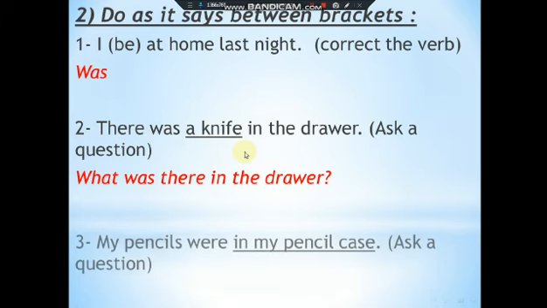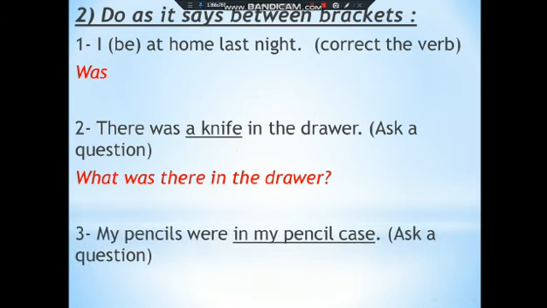Number 3. My pencils were in my pencil case. Ask a question about the underlined word. In my pencil case is a place. It refers to a place. So I'm going to ask with where. So also we start with the question word, then the verb, then the subject. So where were your pencils?